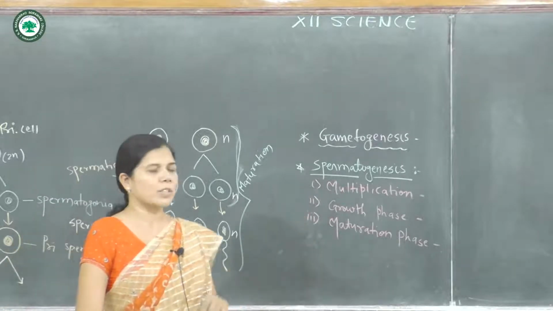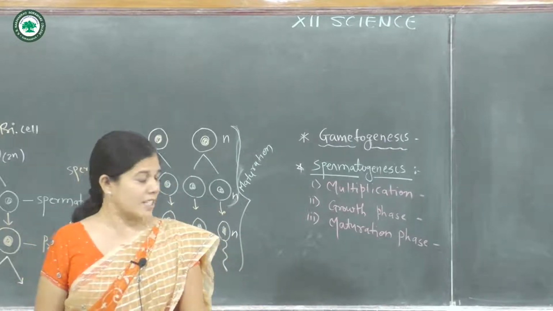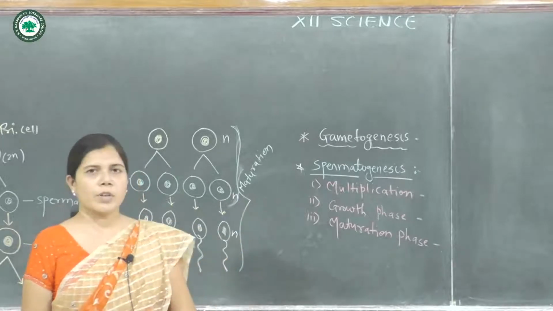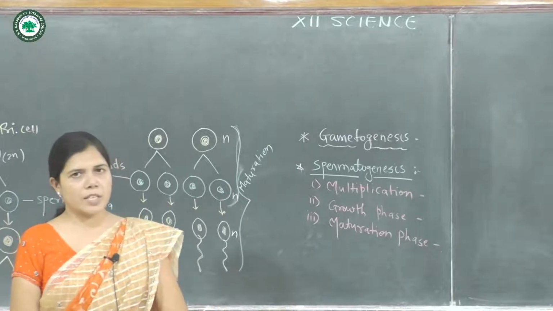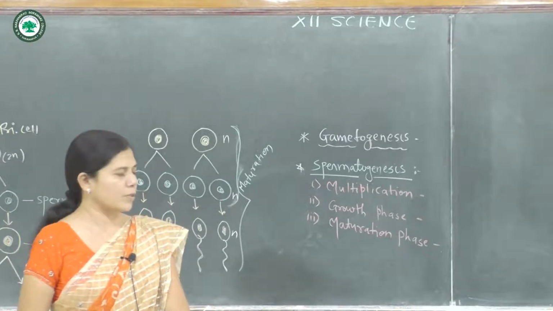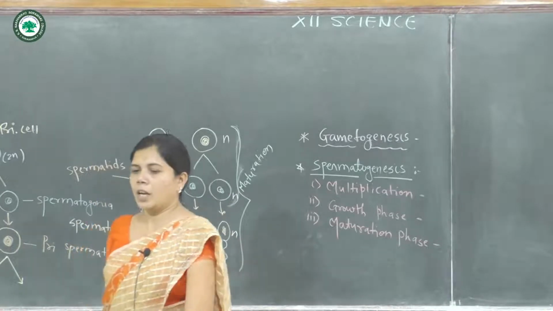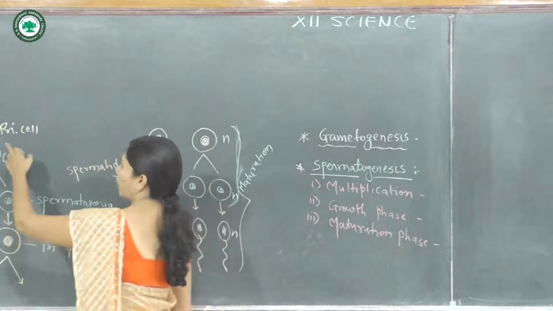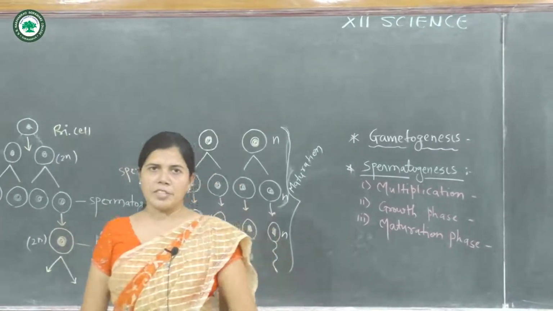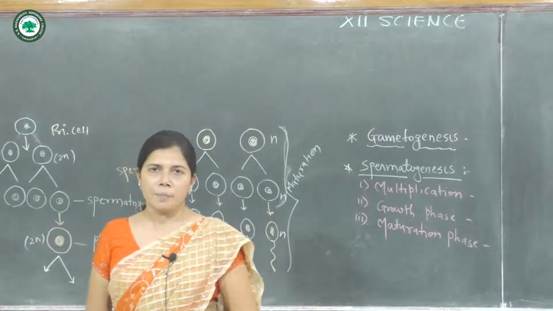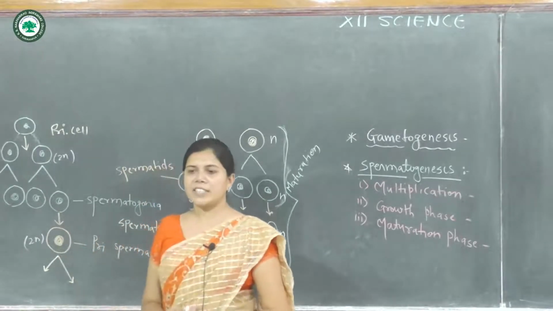The process of spermatogenesis is divided into three phases. The first one is the multiplication phase, the second one is the growth phase, and the third one is the maturation phase. In the multiplication phase, the primordial cells, by repeated mitotic division, form two diploid cells.